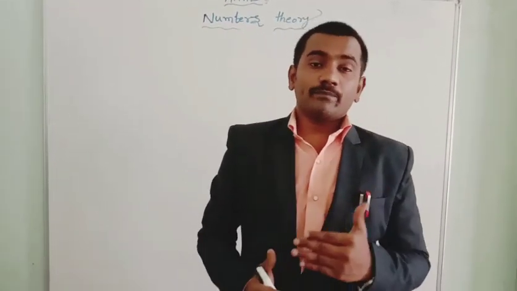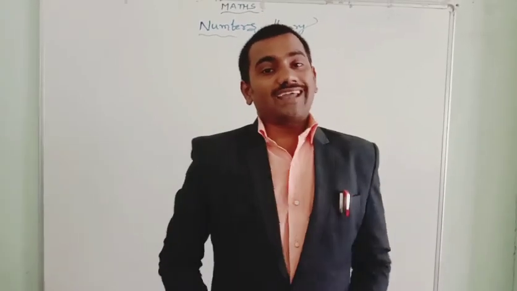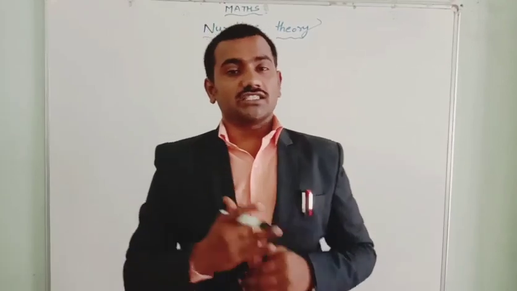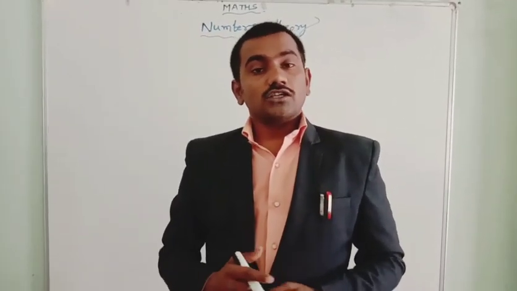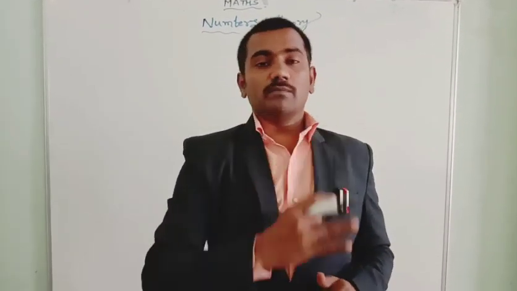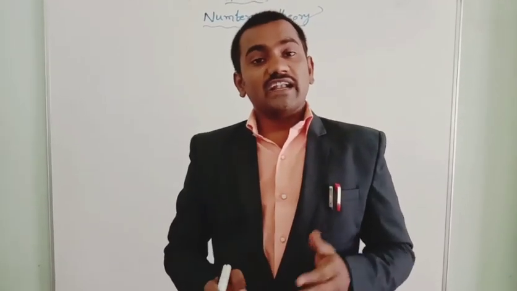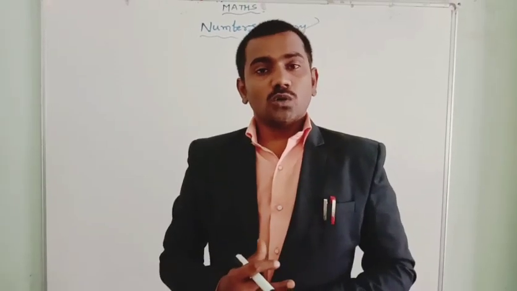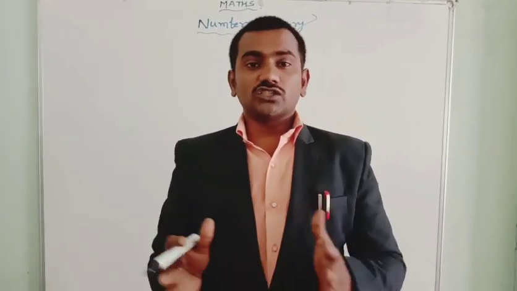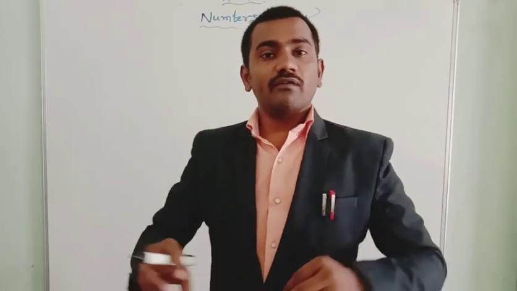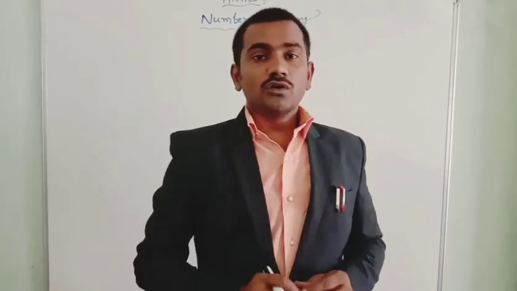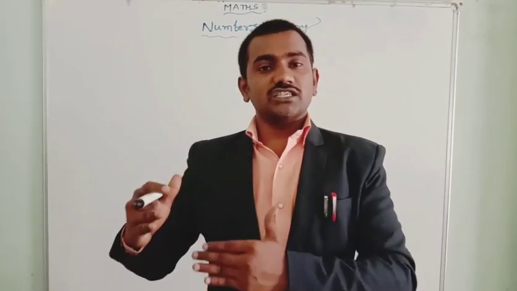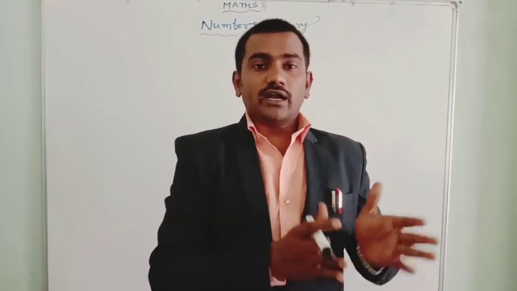So let's look at our classes. In class 7, we start with the integers chapter. Class 8 starts with rational numbers. Classes 9 and 10 start with the real numbers chapters. All these first chapters are part of number theory only. So today I will explain up to the 7th class, up to integers, continuing.